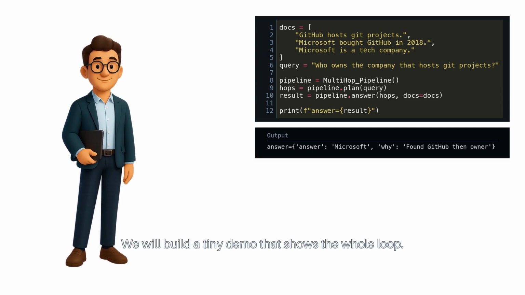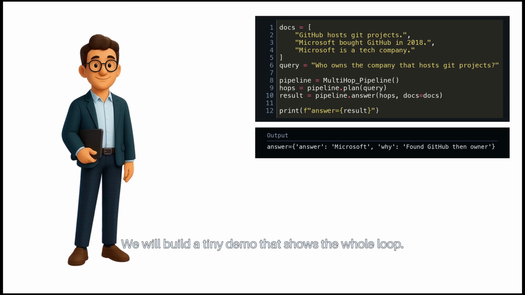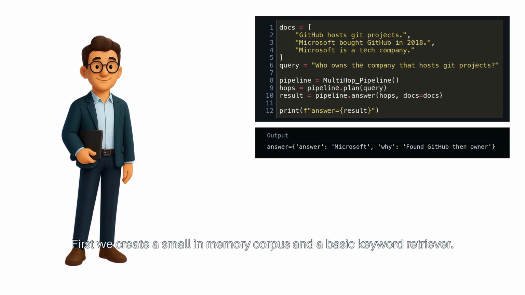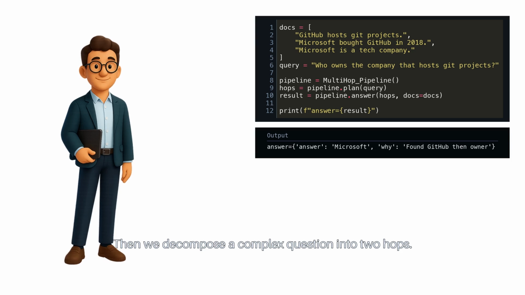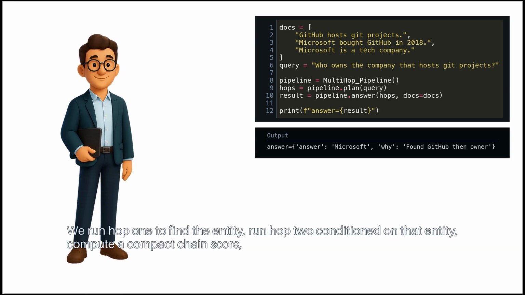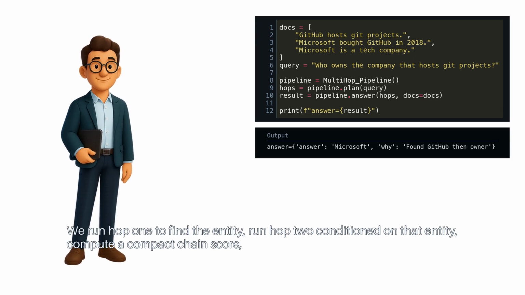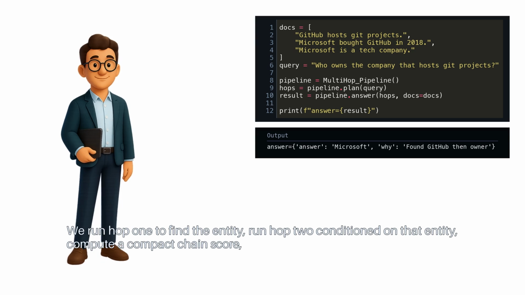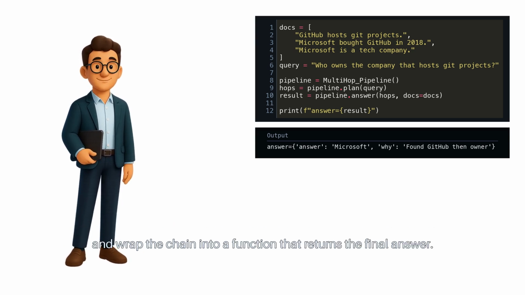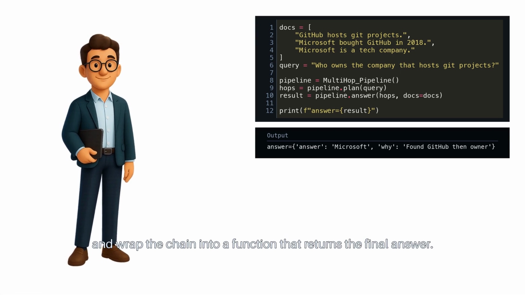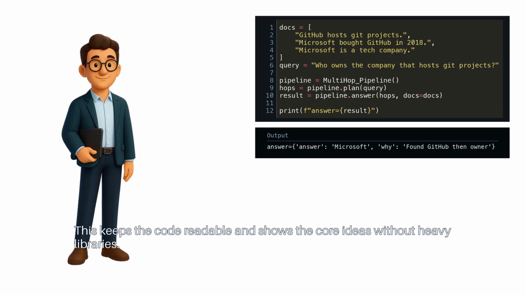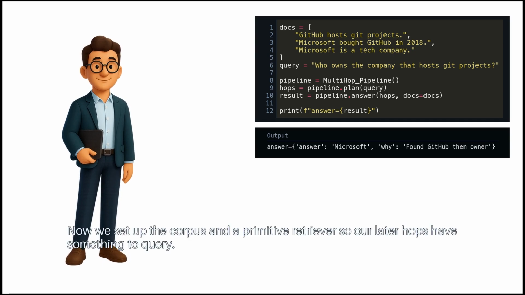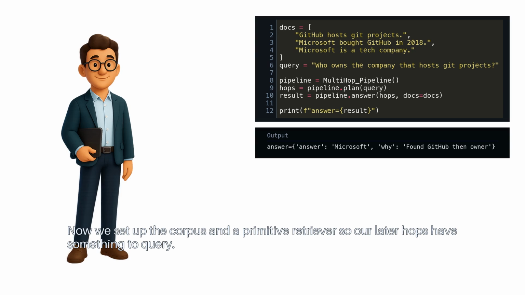We will build a tiny demo that shows the whole loop. First, we create a small in-memory corpus and a basic keyword retriever. Then we decompose a complex question into 2 hops. We run hop 1 to find the entity, run hop 2 conditioned on that entity, compute a compact chain score, and wrap the chain into a function that returns the final answer. This keeps the code readable and shows the core ideas without heavy libraries. Now we set up the corpus and a primitive retriever, so our later hops have something to query.